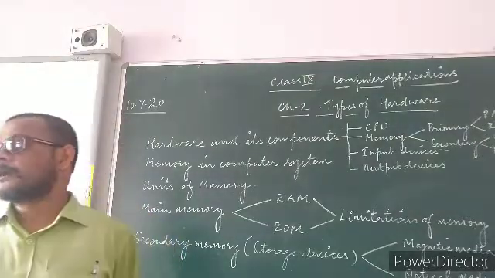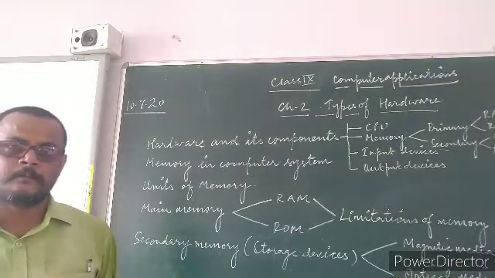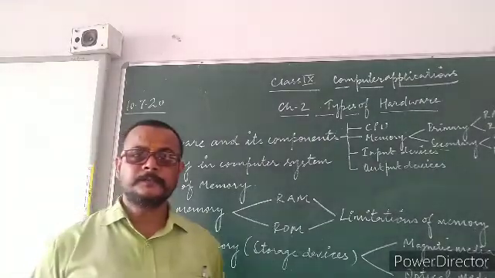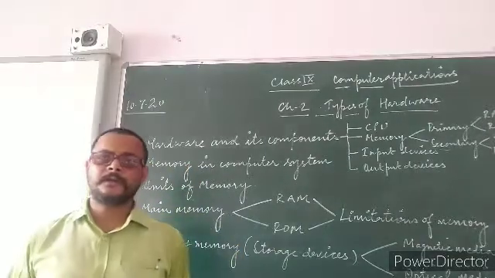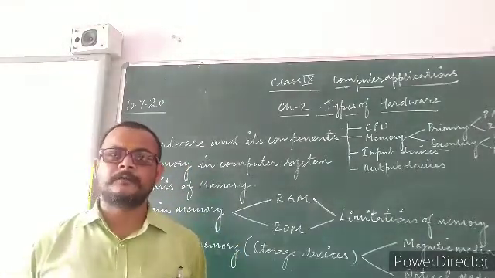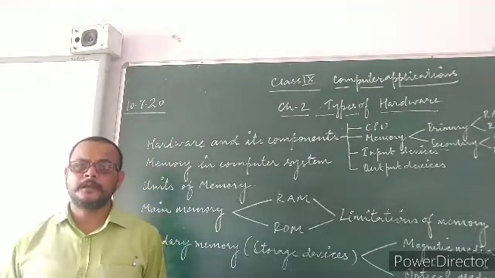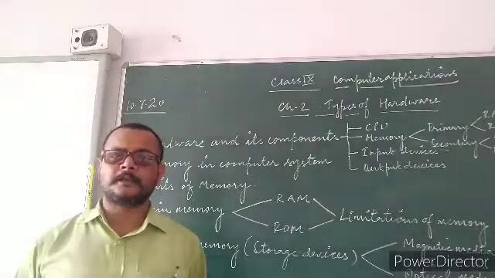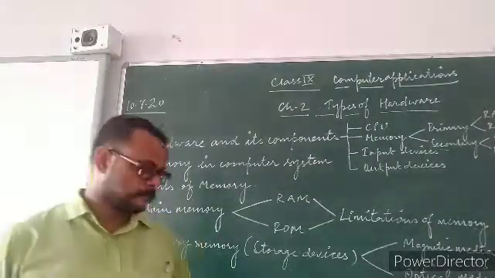If this data, after processing and getting the output, is stored permanently, it will not vanish if the computer gets switched off due to an electricity power cut or any other hardware or electricity problem.